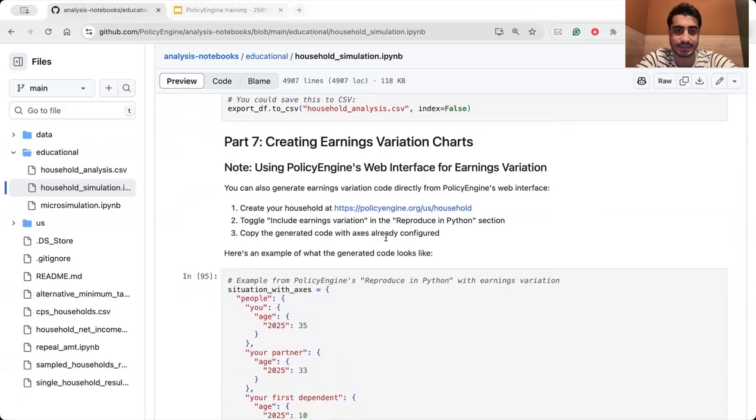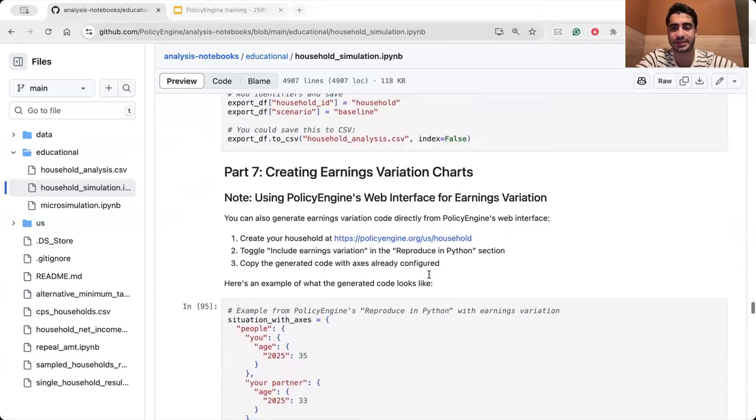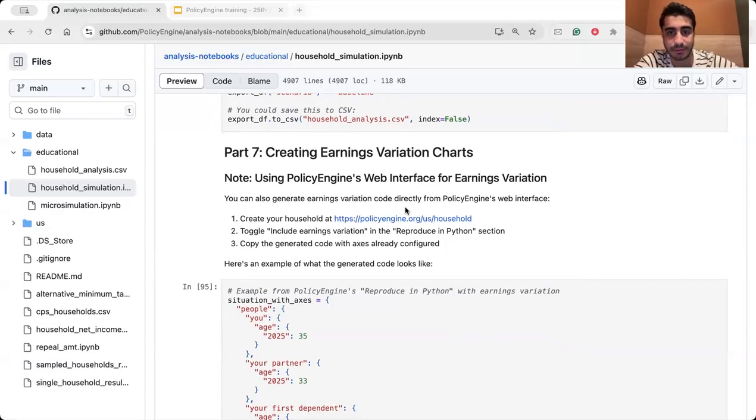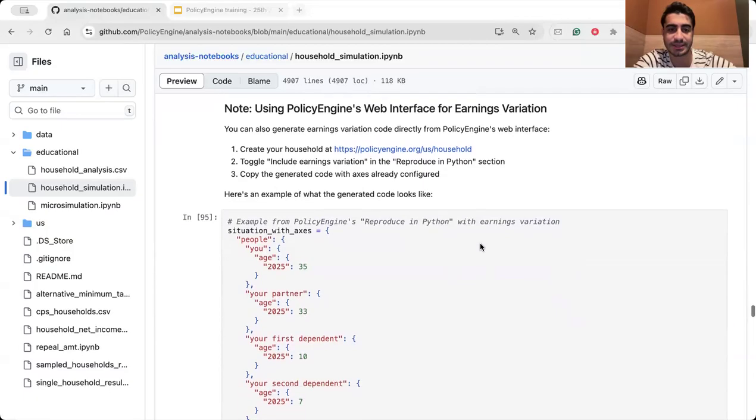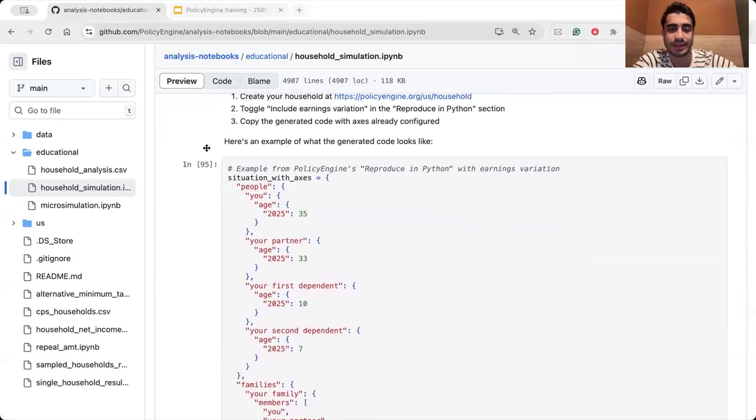Okay, part 7 is about creating earnings variation charts. So one of the features that we have in PolicyEngine, we are providing some beautiful charts to represent in your presentation and get more insight into the analysis that you are doing with PolicyEngine. We have all of the charts, bar charts, line charts, and winner, loser, and distributional charts that we have in the web app. You can create some households here and toggle include earning variation in the reproduce in Python section. And here is an example.